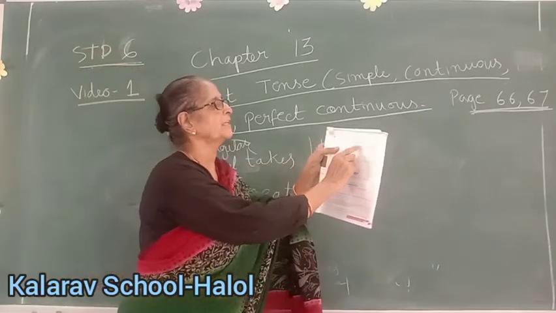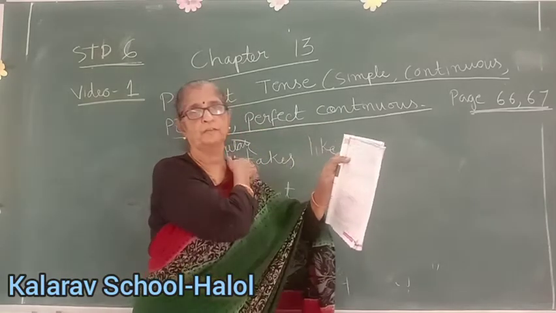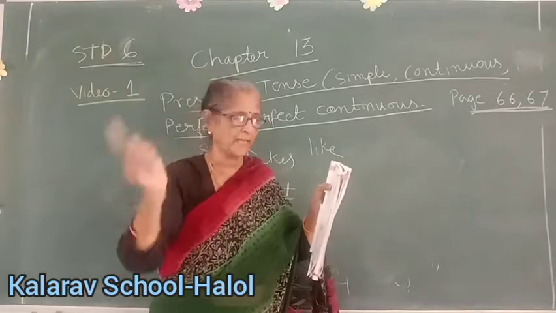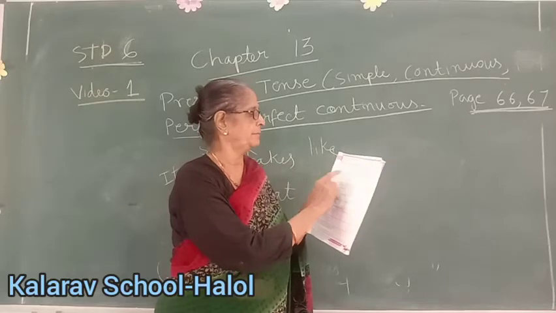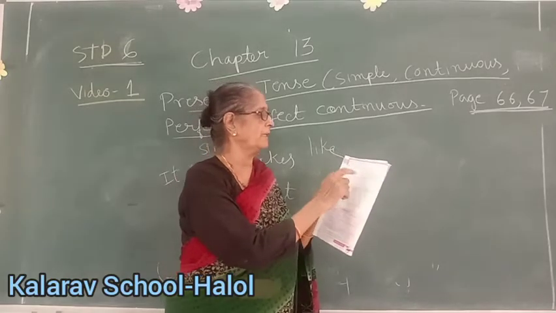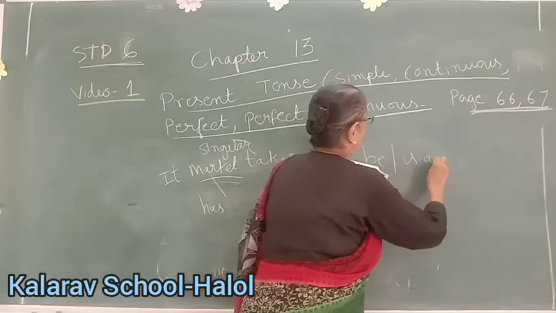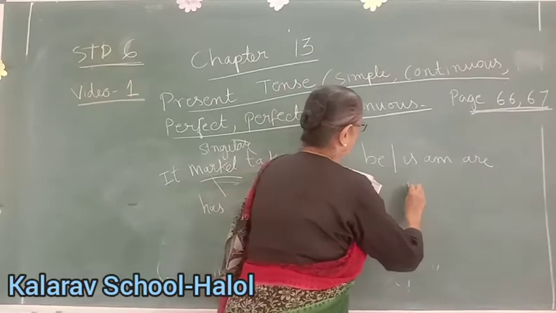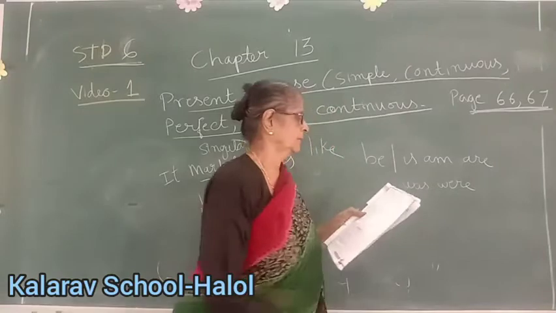Market has many shops. He follows the instructions. Why? He is third person singular. So we will add S. The instructions given by his mother. Books. Now the form of be: is, am, are. And past tense will be was, were.